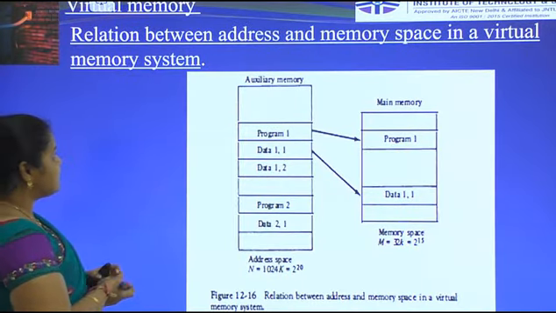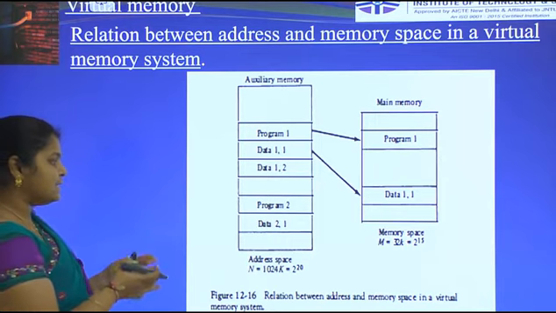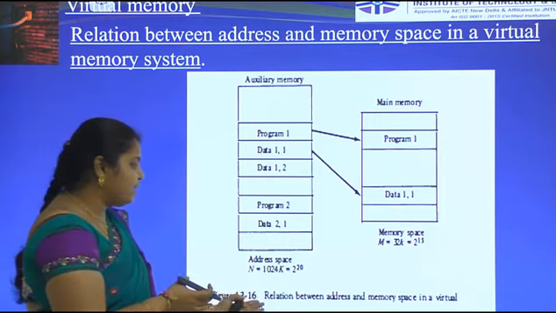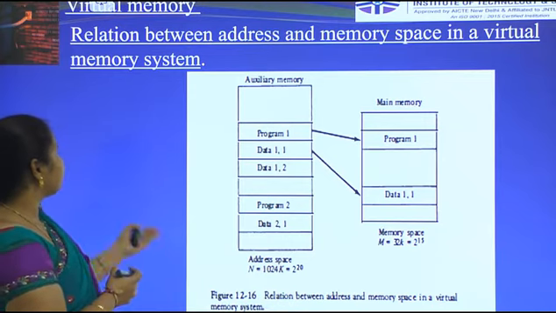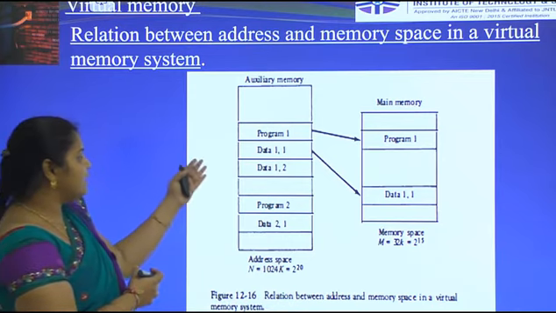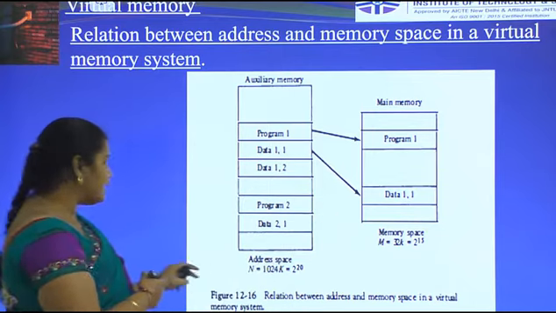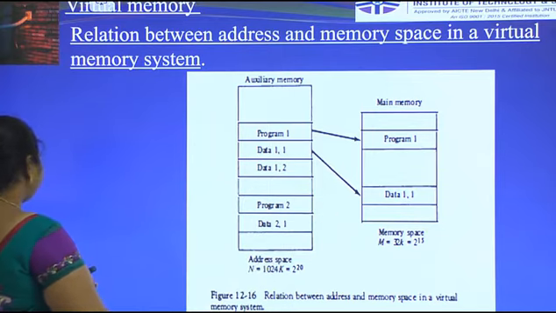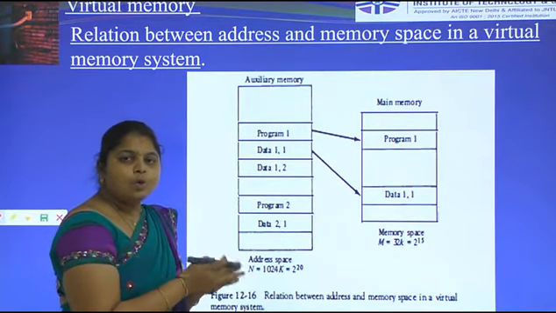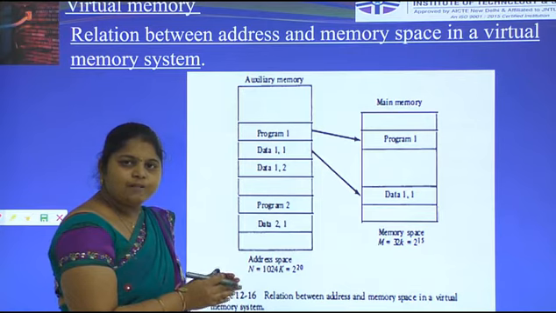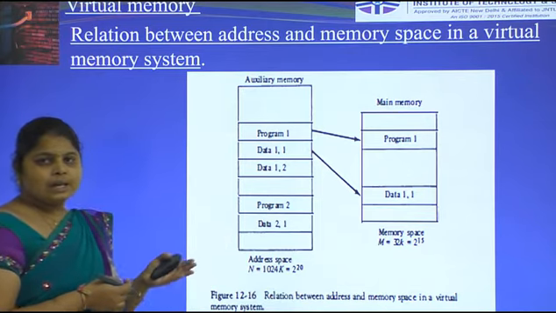This is a relationship between the address space and memory space, the mapping table. It shows the relationship between the address space and memory space in a virtual memory system. The first one indicates the auxiliary memory and the second one indicates the main memory. What is the address space? It is related to the virtual address. What is the memory space? It is related to the physical address.